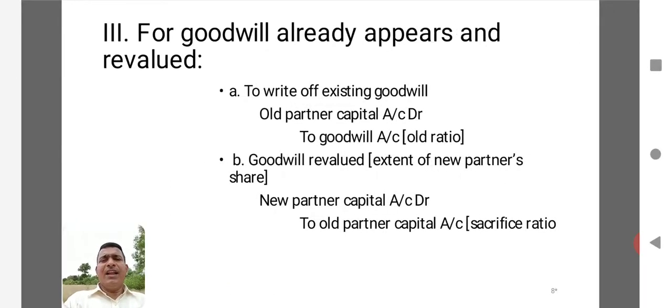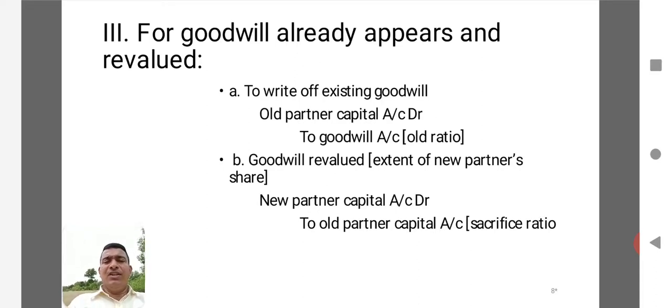Now, there are some instances where the goodwill is already appearing in the balance sheet and it is being revalued. Here the goodwill may appear in the balance sheet, and whatever may be the goodwill appearing in the balance sheet, that may be revalued. There are different stages that you can find here. The first stage is to write off the existing goodwill. There is a possibility that whatever goodwill exists in the old balance sheet, we may try to write off. Here, at the time of writing off, you have to give the share to the old partners.